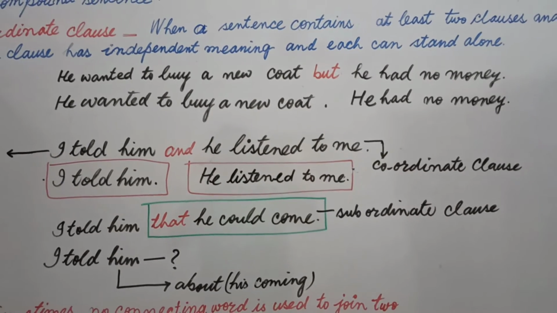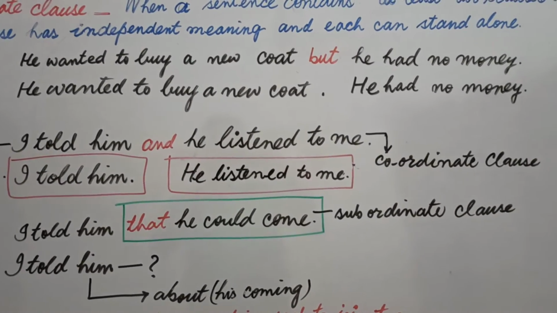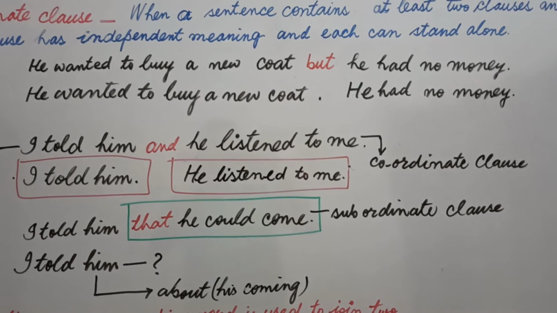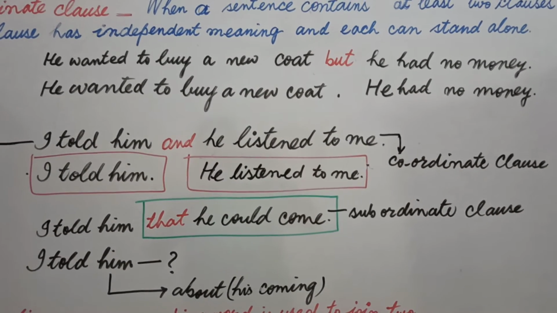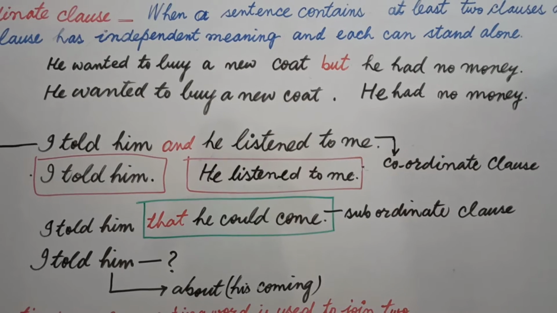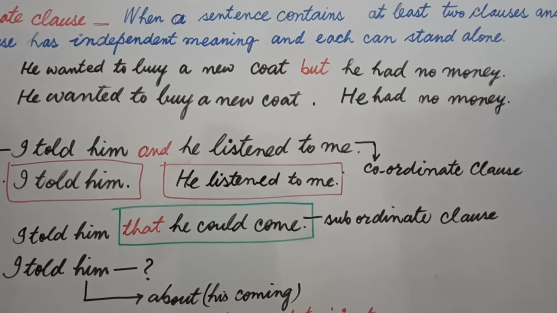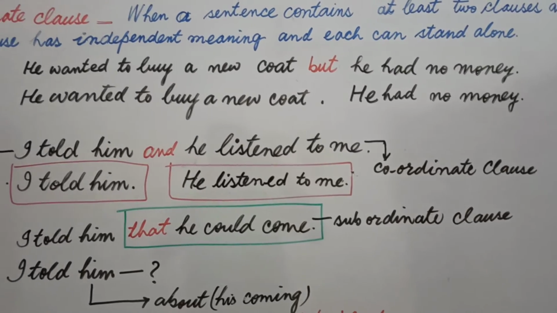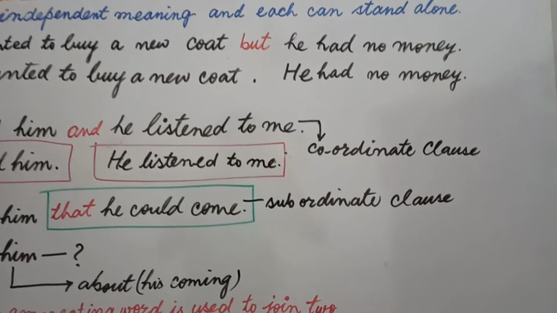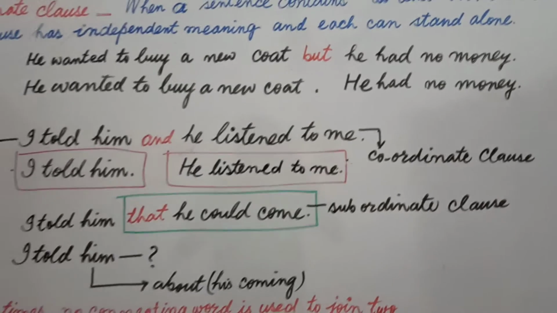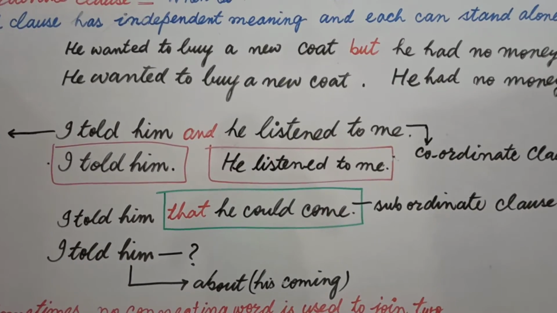That we can prove the tense of "he can come" is changed according to "told", and "I told him" is a principal clause, and according to the principal clause the subordinate clause changes. That's why "he could come" depends on "I told him". That's why it is a subordinate clause, and being a subordinate clause, it becomes a complex sentence.